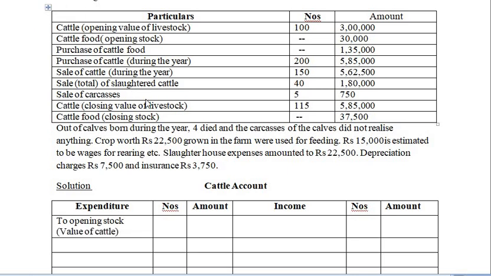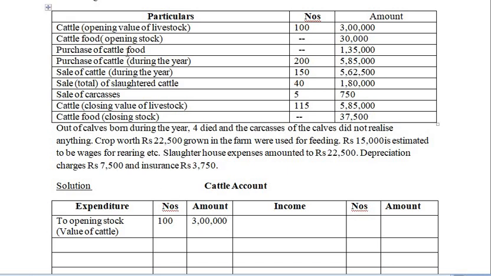So value of cattle, and what is the amount? 100 is the number, 100, and next the amount is 3 lakhs of rupees.